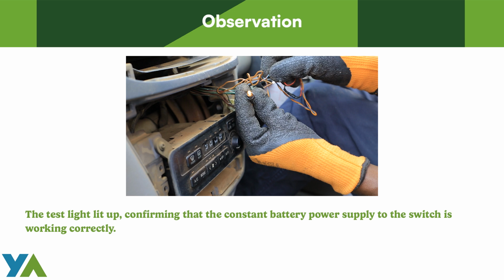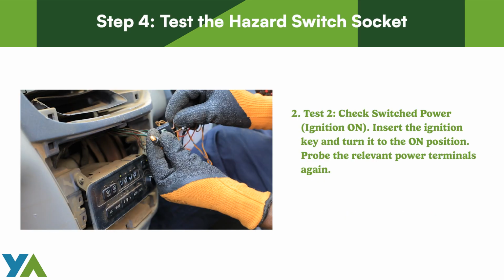Observation 1. The test light lit up, confirming that the constant battery power supply to the switch is working correctly. Test 2. Check switched power, ignition on. Insert the ignition key and turn it to the on position. Probe the relevant power terminals again.